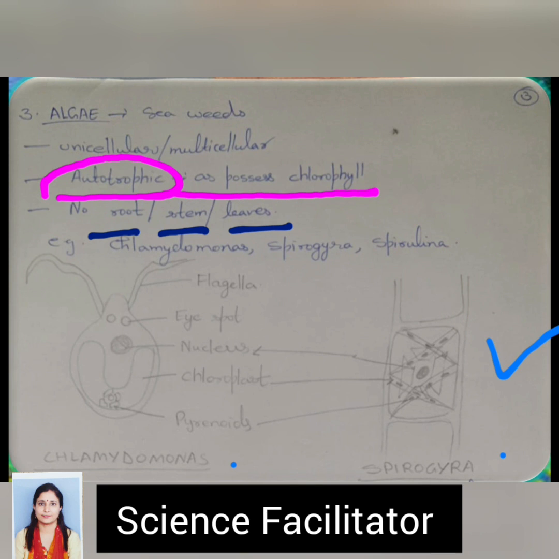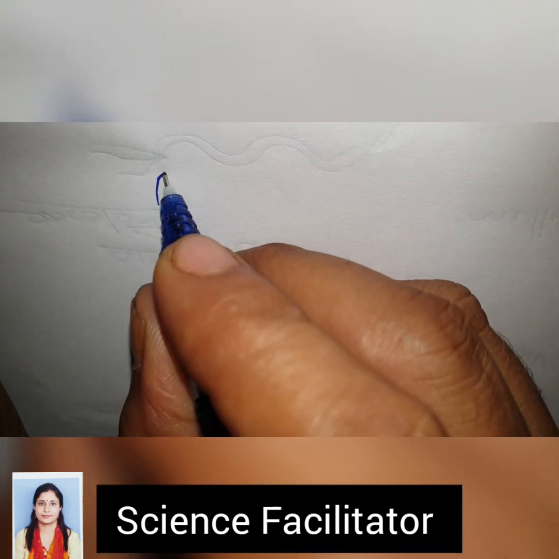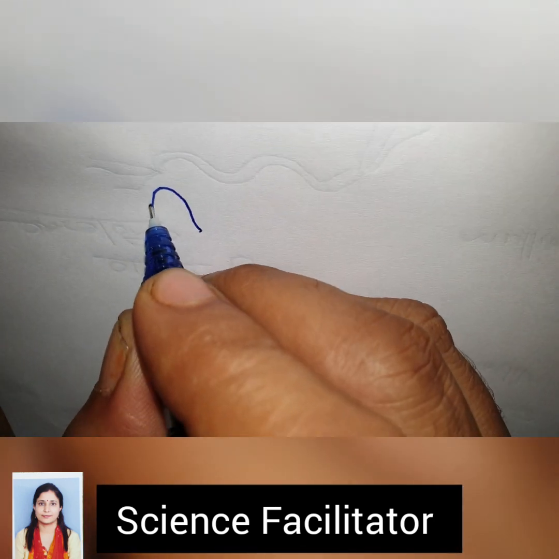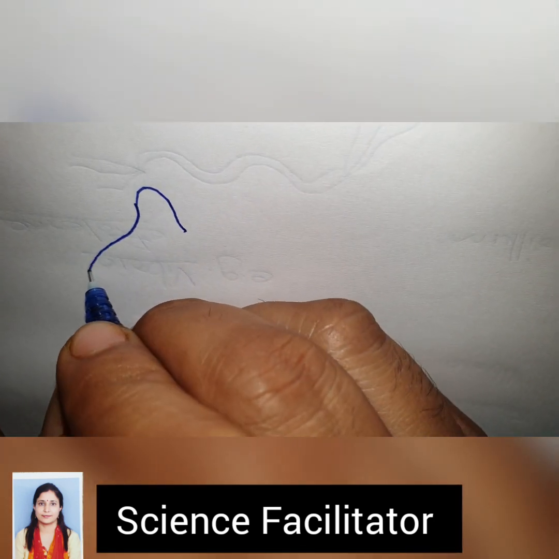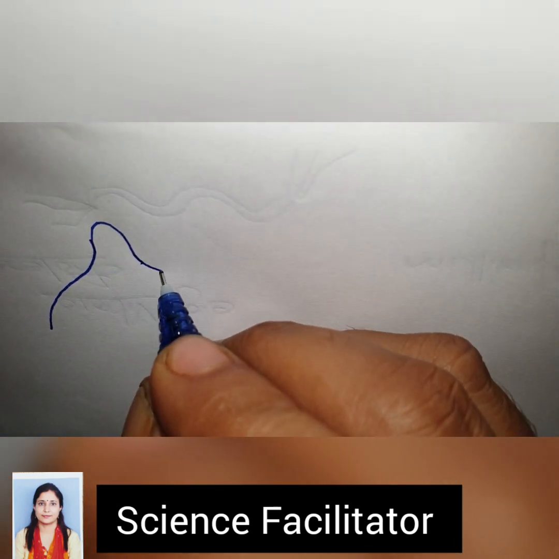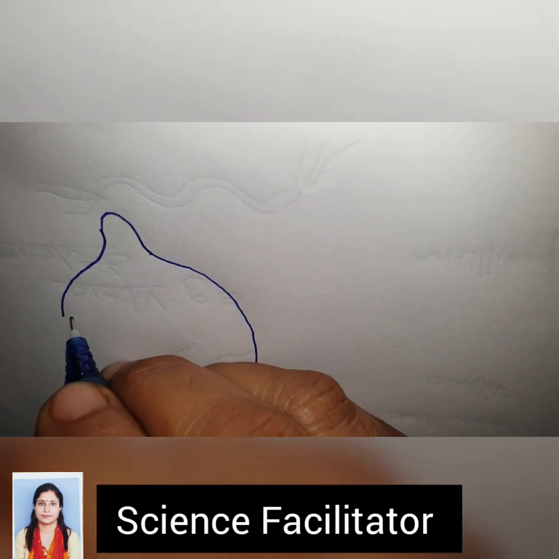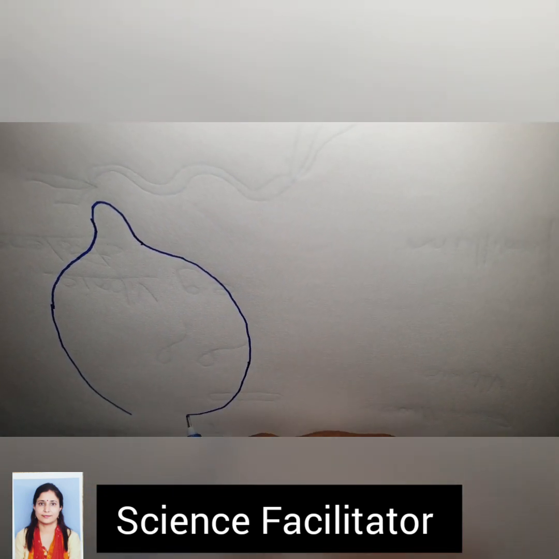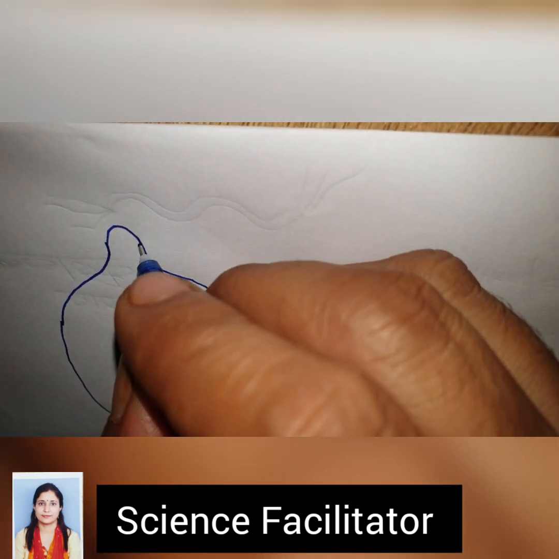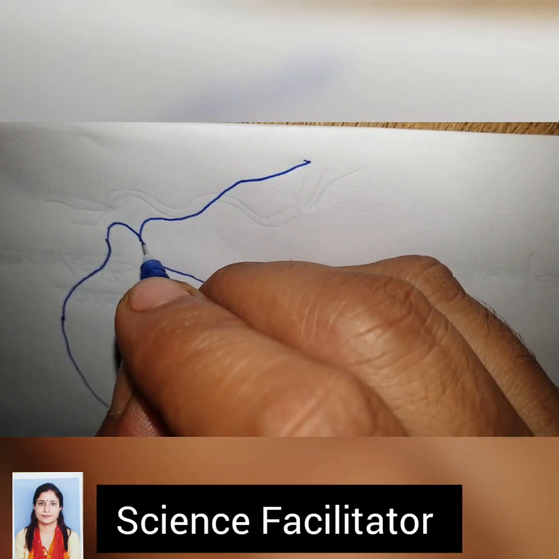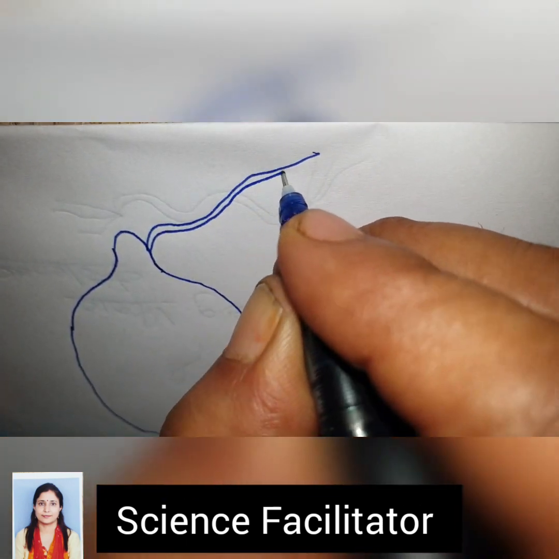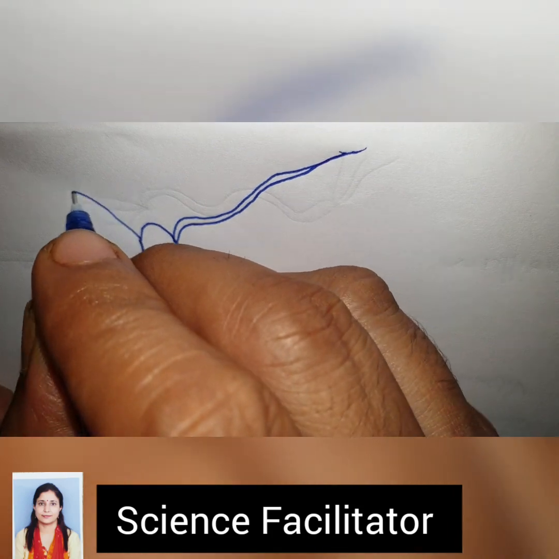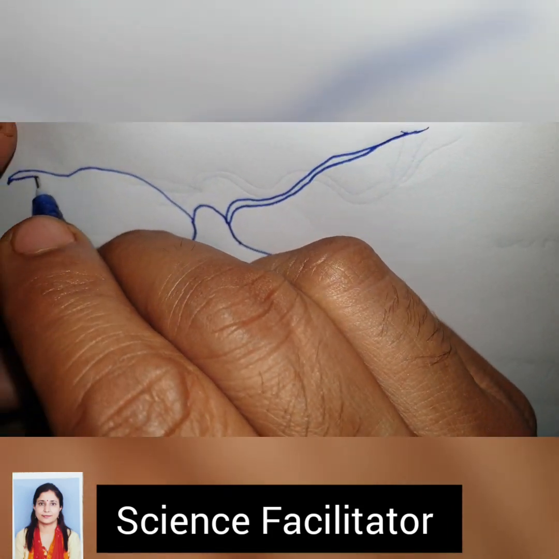Let's discuss their structure with the help of diagrams. How to draw the diagram of unicellular alga, that is Chlamydomonas. We will make U-like structure like this, broad U-like structure. And there are flagella, spiral shaped flagella like this at the top, which will help in locomotion.